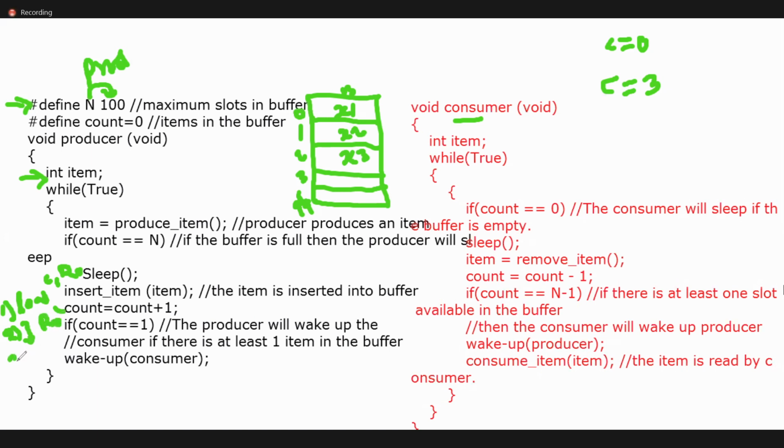And the third point is store R naught to which value? Count. I am writing it as a shortcut. Based on this, count is the shared variable. Yes or no? Count is the shared variable. So this is a critical section. Yes or no? Generally, we will get the problem here only.